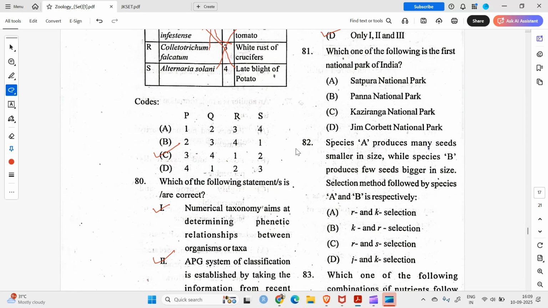Question number 81. Which of the following is the first national park of India? Oh, such a tough question. Jim Corbett National Park. Okay.